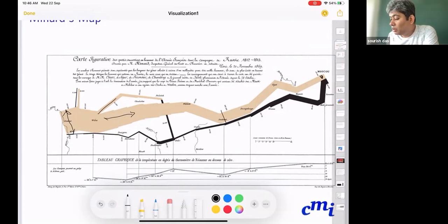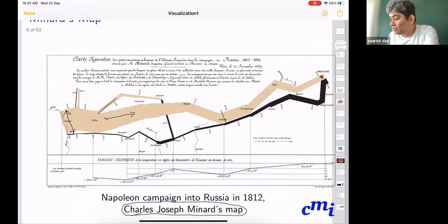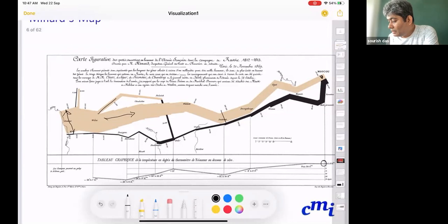But a 100,000 strong army is a big, strong army. Probably they should have stayed there, but they decided to march back to Paris. And that was the time the winter set in. When they started marching back, it was around 0 degrees Celsius.